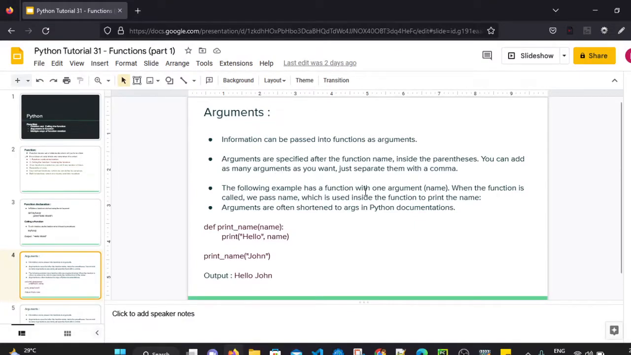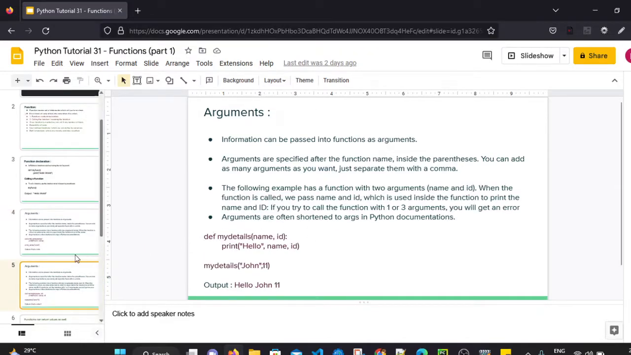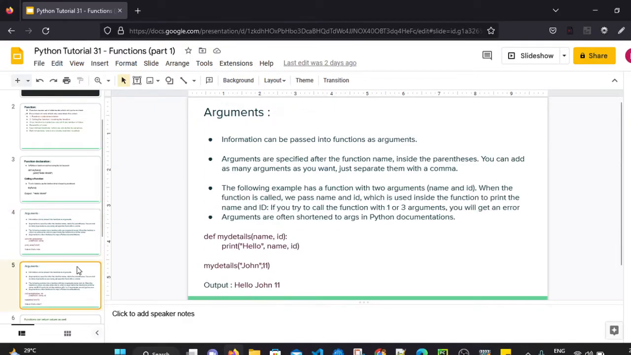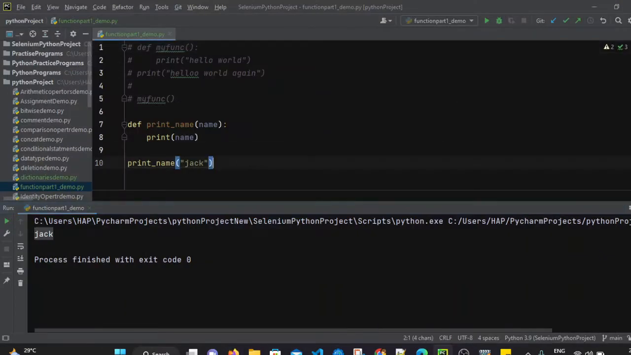So this is one more example. The following example has a function with one argument. So we have passed only one argument here. Whenever the function is called, we pass a name which is used inside the function to print the name. Arguments are often shortened as args in Python documentation. We have passed a single name, right? So we have passed a single parameter, that is name. We can also pass multiple parameters as well. Now let's see one more example. I'm just commenting this code.